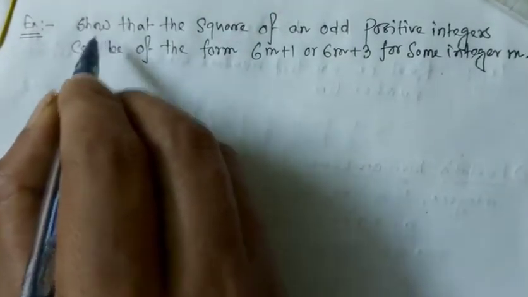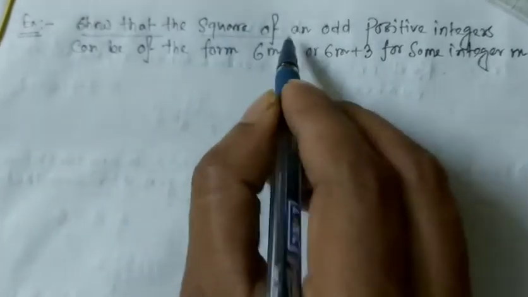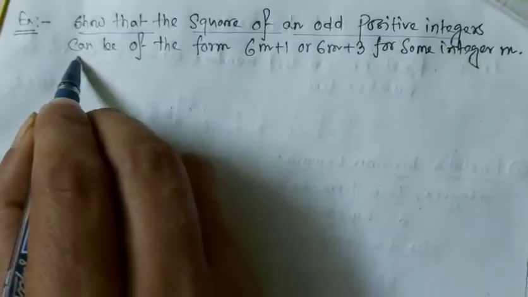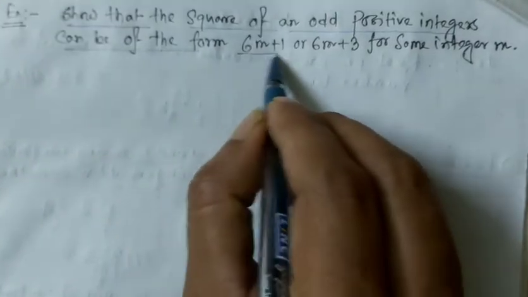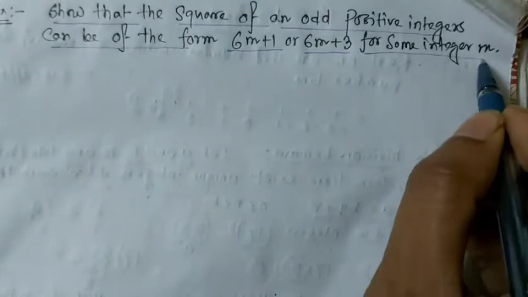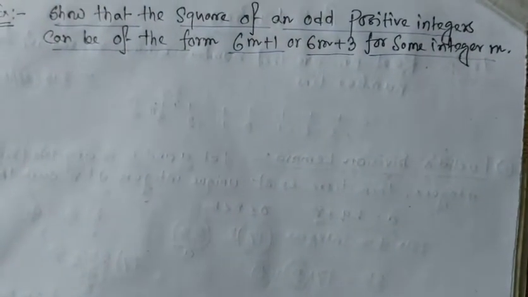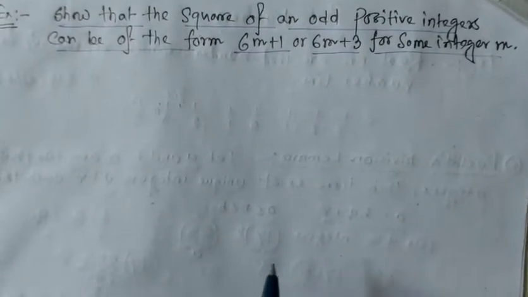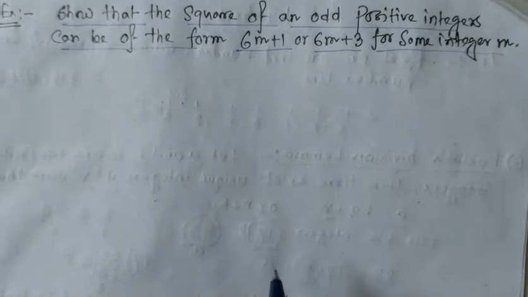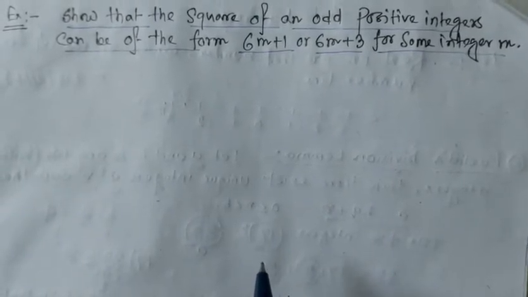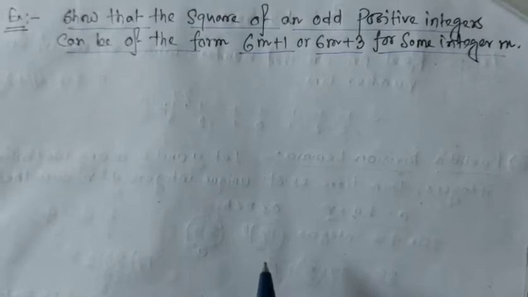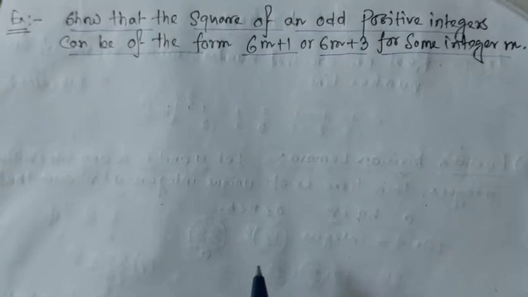Example: show that the square of an odd positive integer can be of the form 6m plus 1 or 6m plus 3 for some integer m. The square of an odd positive integer means at first we have to consider which numbers are odd and which are even. Odd numbers are those not divisible by 2. So 1, 3, 5, 7 are the odd numbers, and 2, 4, 6 are the even numbers.